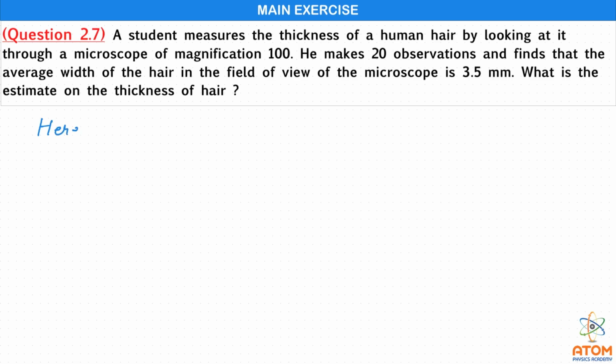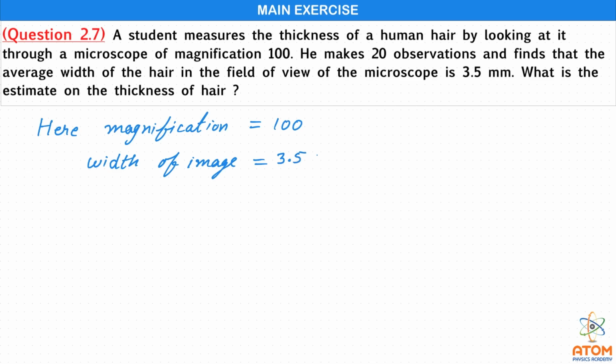Here the magnification of the microscope is given, and that is 100. Then the width of the image is 3.5 millimeter.